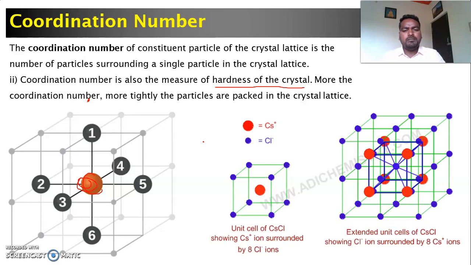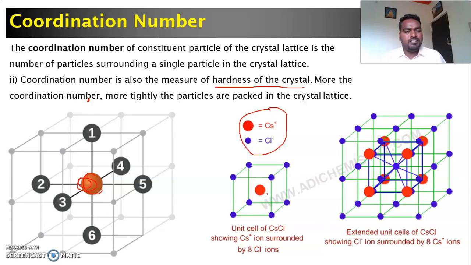Then the coordination number for a simple cubic unit cell, which we just discussed, is 6. Then we come to the cesium chloride crystal, which is an example of a BCC unit cell.